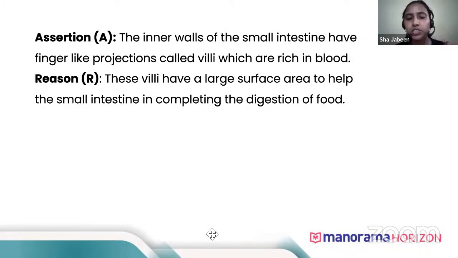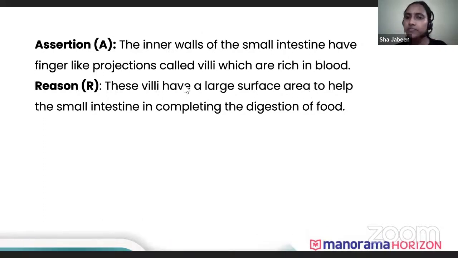Is the reason correct? The inner walls of the small intestine have finger-like projections. We call them villi, which are rich in blood. Why are they rich in blood? Now these villi have a large surface area to help the small intestine in completing the digestion process. Both are correct, because villi have a finger-like structure which increases the surface area. Both are correct, but the reason is not the correct reason.